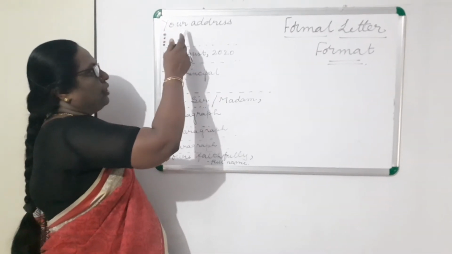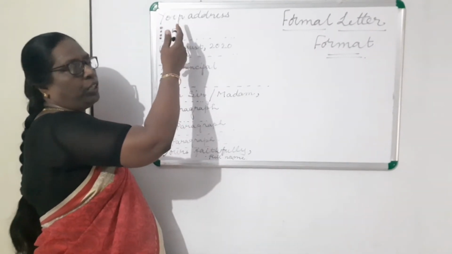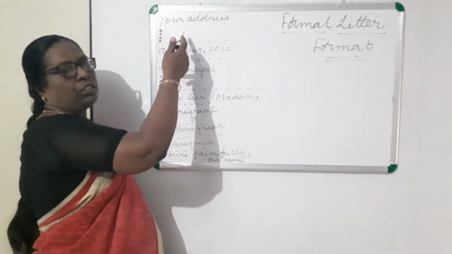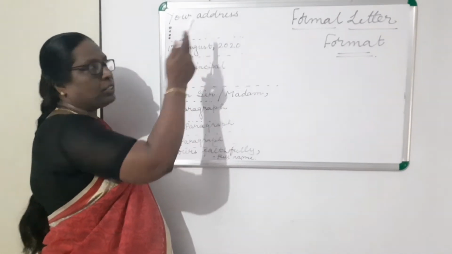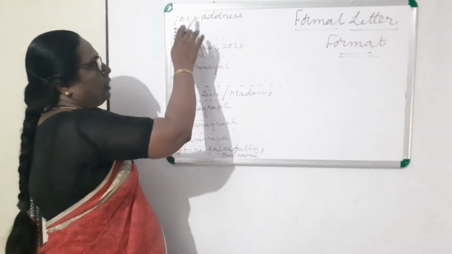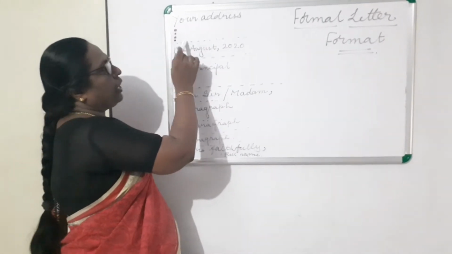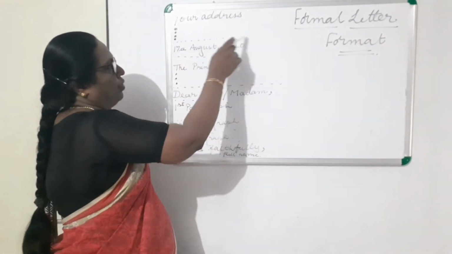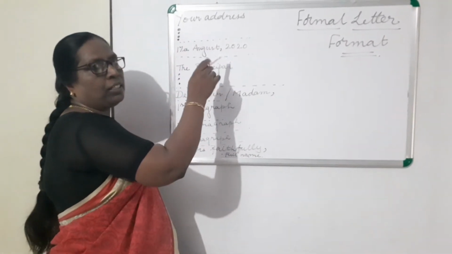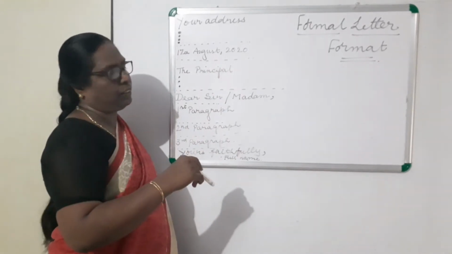In that you will write your door number, street name and number, the locality, and also the city name. After writing your address, you will leave 1 line, and then you will write the date on which you are writing the letter.